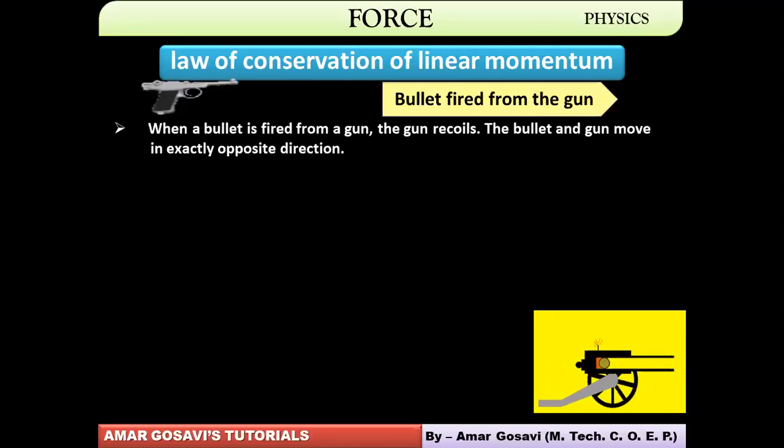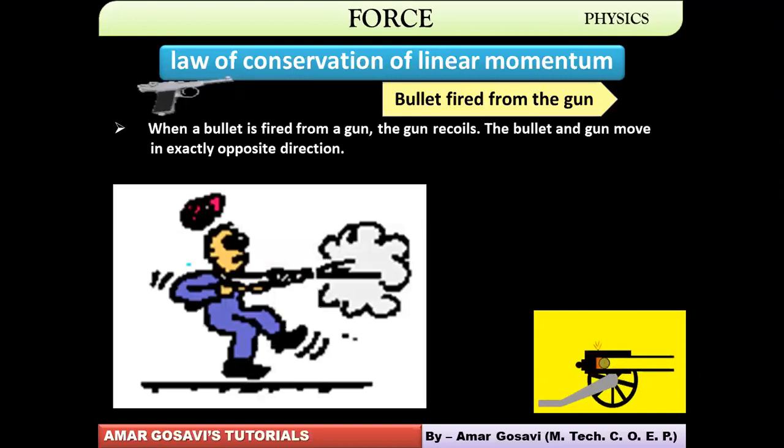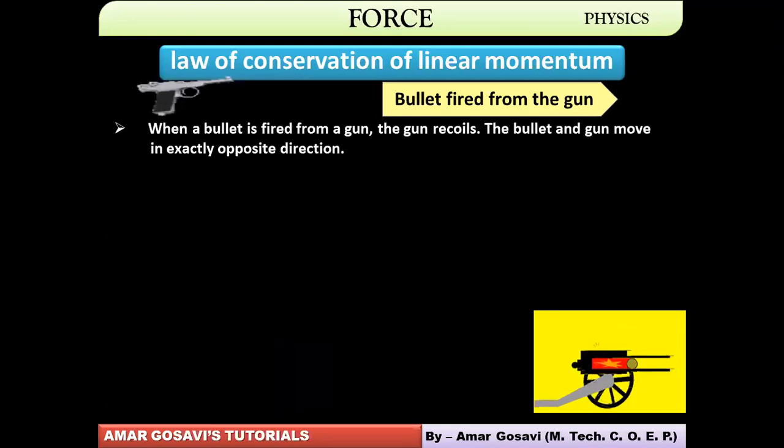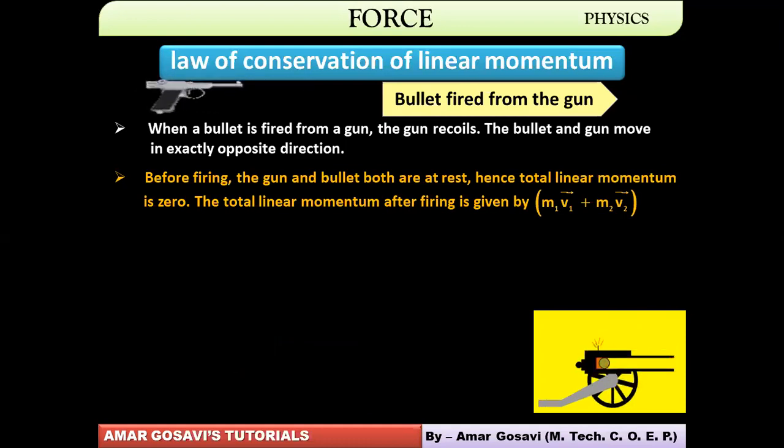Now what happens when the bullet or the cannonball is fired? Let's understand the situation. Before firing, the gun and the bullet both are at rest. Hence, the total linear momentum is zero.